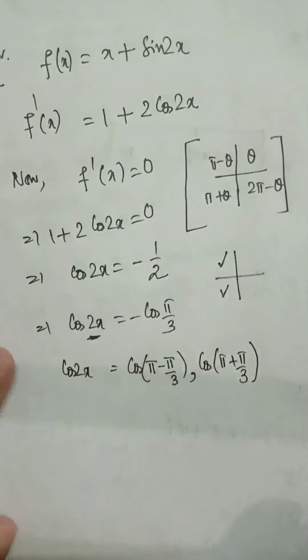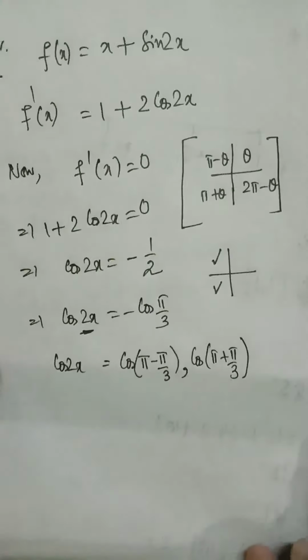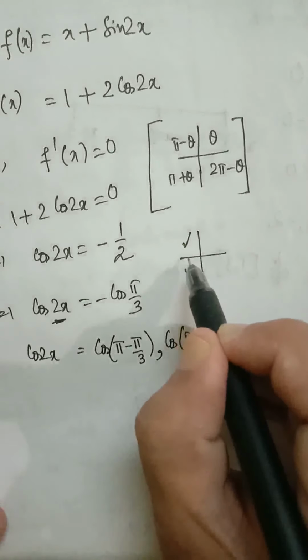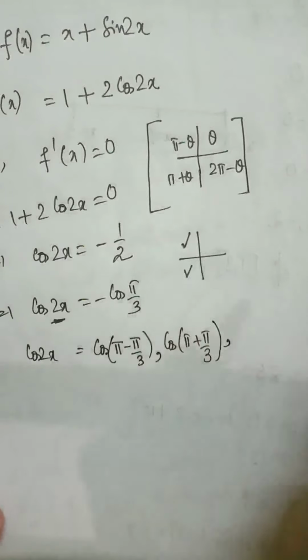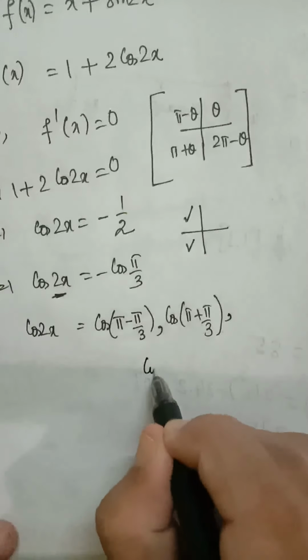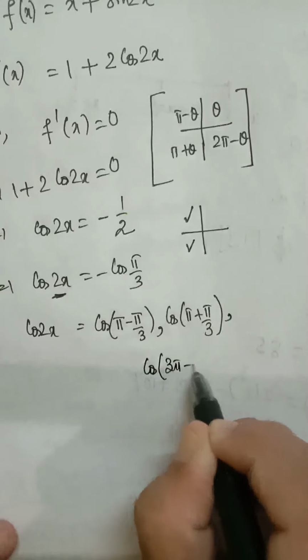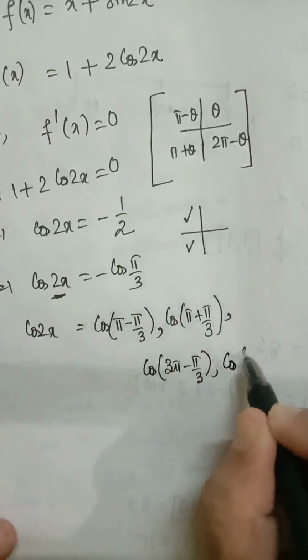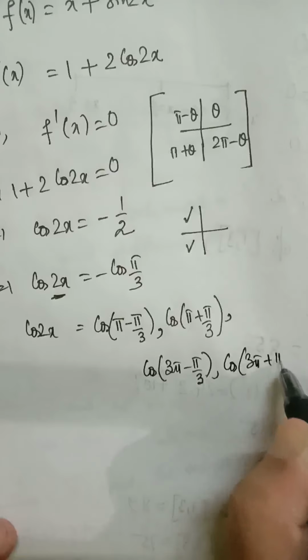Next, you can see we are finding the value of 2x, and therefore we can write in this way also, π, 2π, 3π minus something. We will write this, cos of 3π minus π by 3, and cos of 3π plus π by 3.